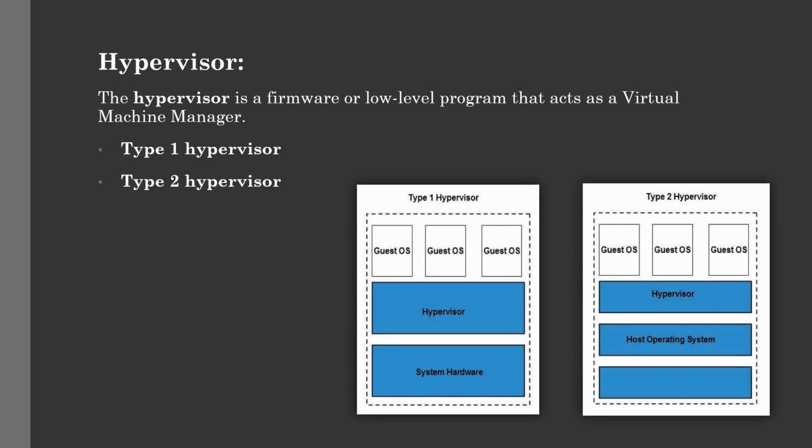The type 1 hypervisor executes on a bare system. LynxSecure, RTS Hypervisor, as well as Oracle VM and VirtualLogix VLX are examples of a type 1 hypervisor. This type 1 hypervisor does not have any host operating system because it is installed on a bare system. The second one is a type 2 hypervisor.